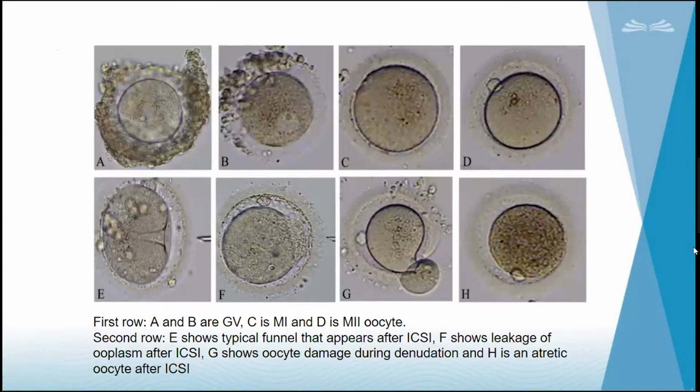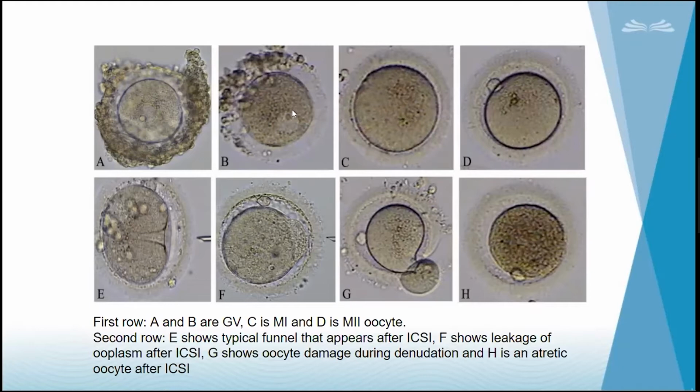So here are certain pictures. First one is GV. If you see, it is in a germinal vesicle stage. It is an immature oocyte, which is not suitable for ICSI. We are going to discard it or we are going to culture it. And the next day, if it gets converted to M2, then only we can perform ICSI.